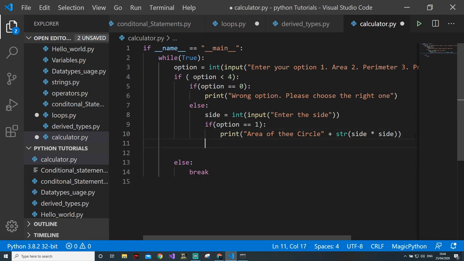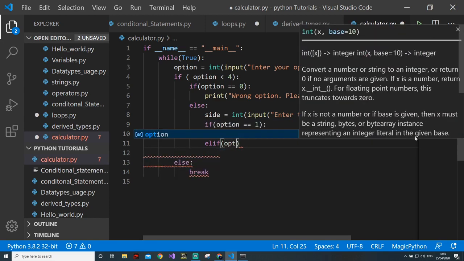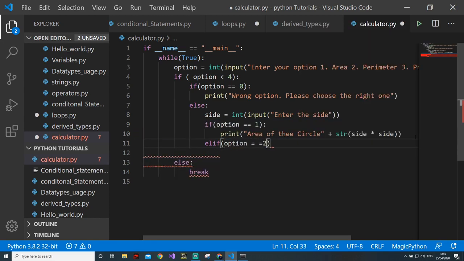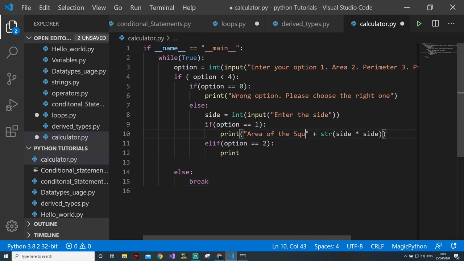Okay, so then elif option is equal to 2, then print four into side.